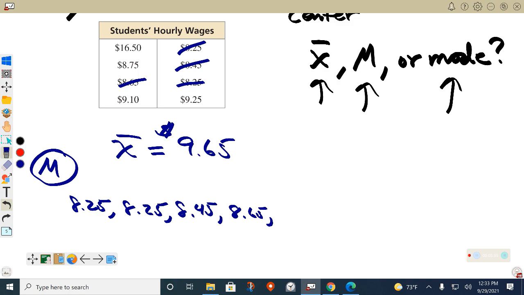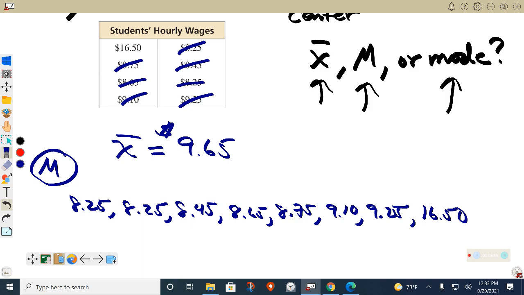So far so good. We got $8.75, the fifth. 3 more to go: $9.10, $9.25, and $16.50.